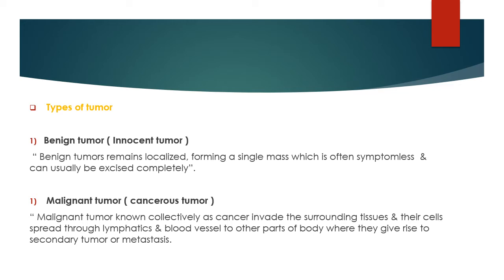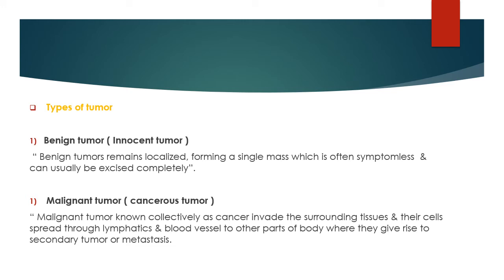So if you have surgery, the benign tumors are excised completely, but malignant tumors, known collectively as cancerous, invade the surrounding tissue. Benign tumor is localized, but the malignant tumors invade the surrounding tissue and their cells spread through the lymphatics and blood vessels to other parts of the body, where they give rise to secondary tumors, and this process is known as metastasis.